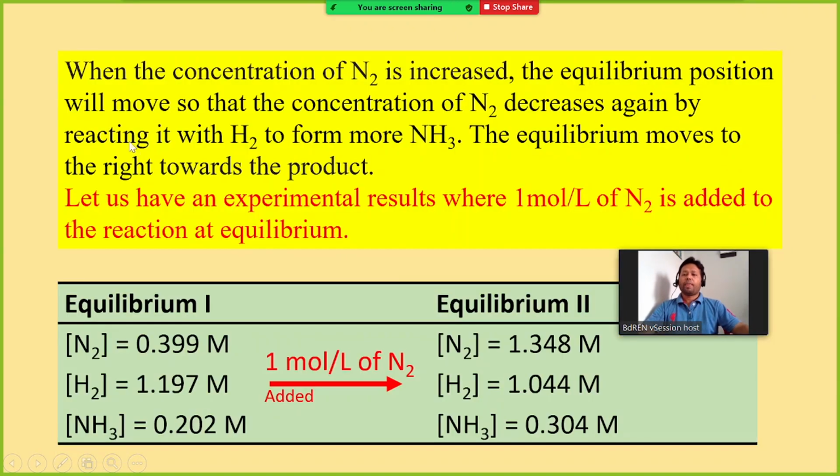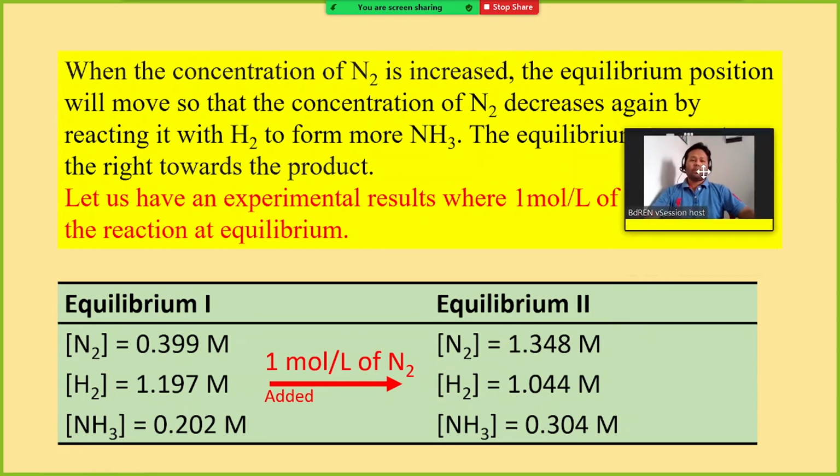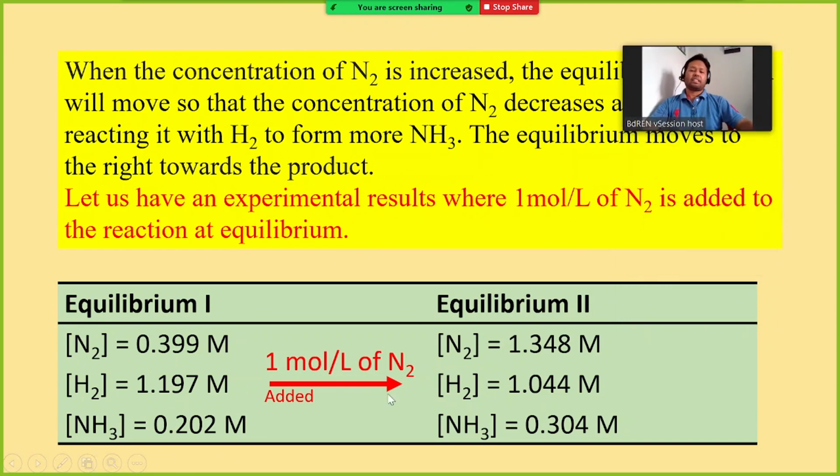So when the concentration of nitrogen is increased, the equilibrium position will move so that the concentration of nitrogen decreases again by reacting with hydrogen to form more ammonia. The equilibrium moves toward the right, towards the product. Now we are going to see some experimental results.